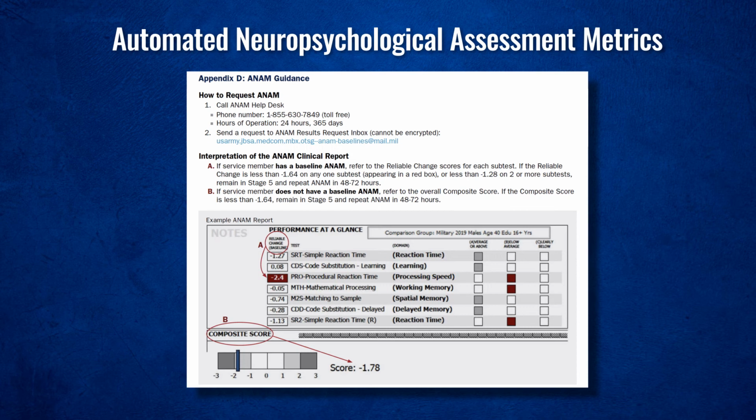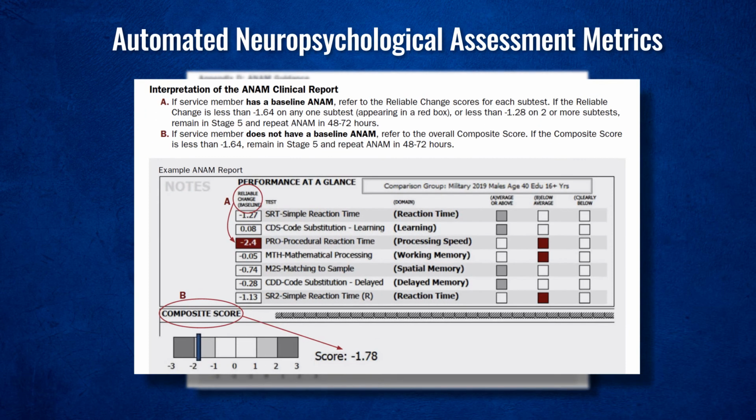Once you have ordered the ANAM, have the service member go to the nearest ANAM office to complete the test. Once completed, the ANAM results will come back to your email that you provided. This is typically 24 to 48 hours later. The interpretation will look like the ANAM interpretation graphic on the screen.